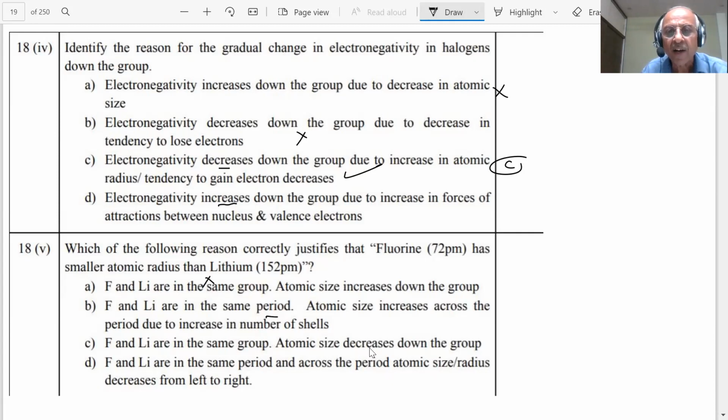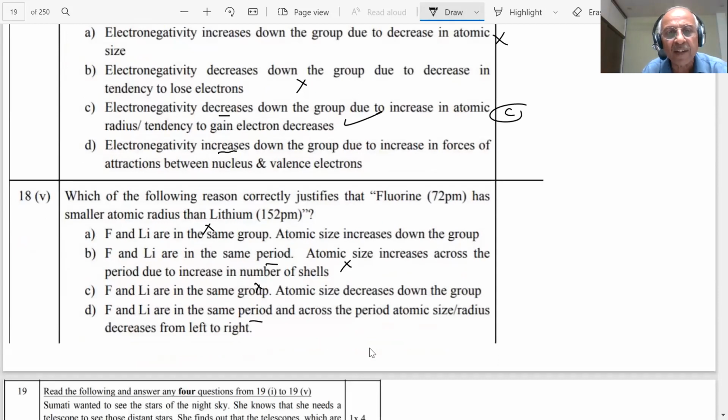That is correct. Atomic size increases across the period. Atomic size is not increasing across the period, student. Fluorine and lithium are in the same group. They are not in the same group, student. Then fluorine, lithium, the same period. They are correct. And across the period, atomic size radius decreases. That is the correct answer. Then D is the correct answer. D is the correct answer, students.